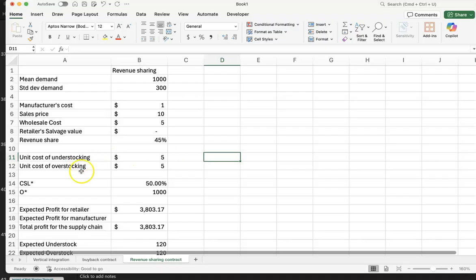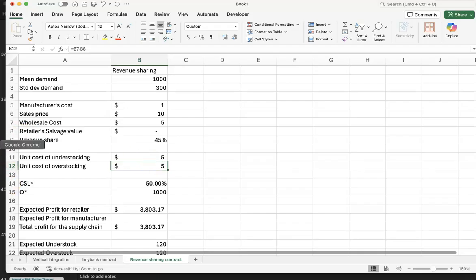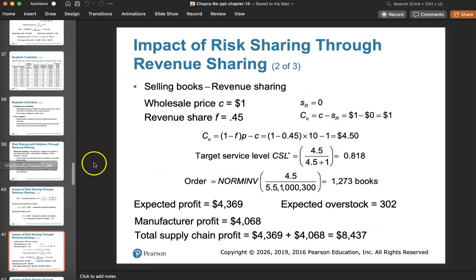So what's the cost of understocking and cost of overstocking? If you're understocked, which means that you don't have enough items, then you're losing out on the profit. The cost of understocking does change because we are changing the sales price here. Sorry, the cost of overstocking is the one that doesn't change. It stays at $1.